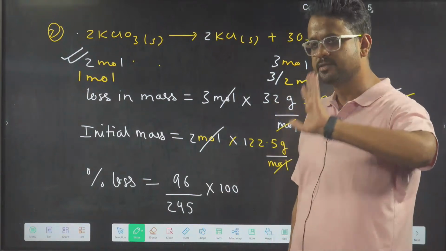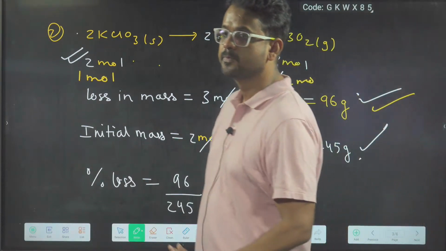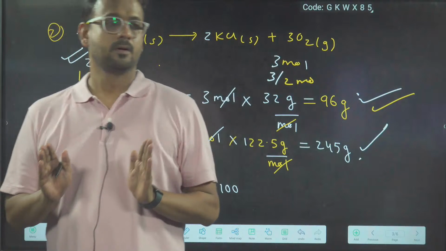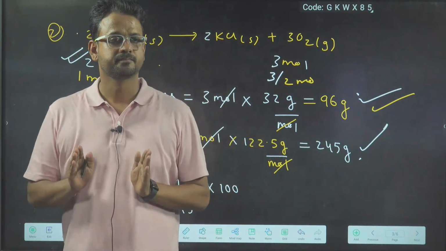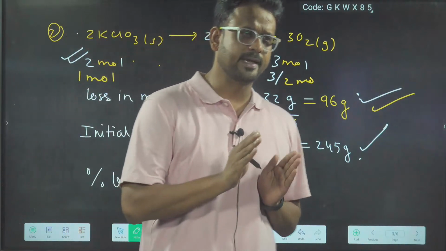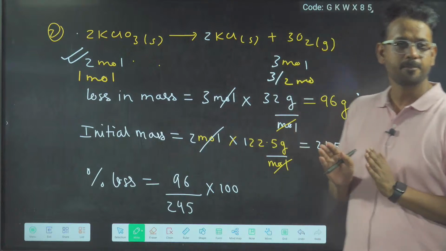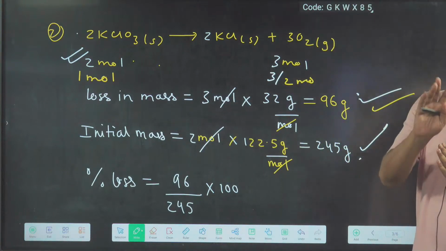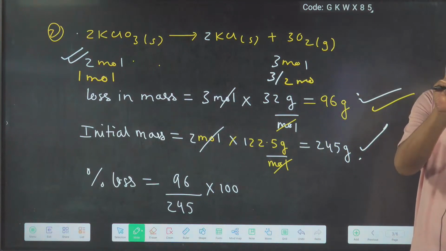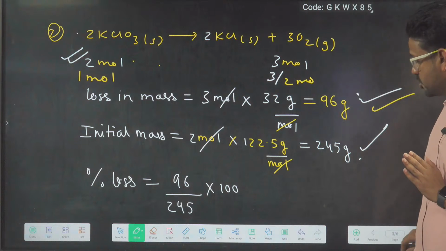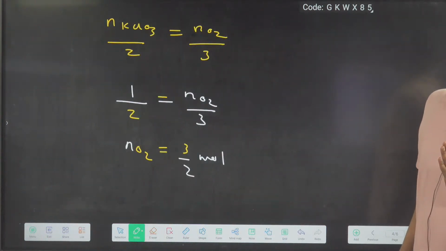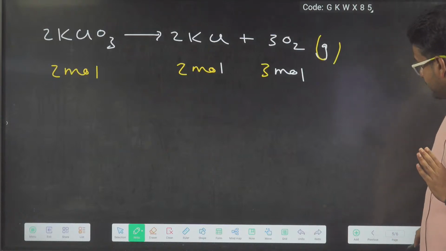Same type of question. Is this clear, everyone? Those 2 students who had a problem, have they understood? Okay, very good.